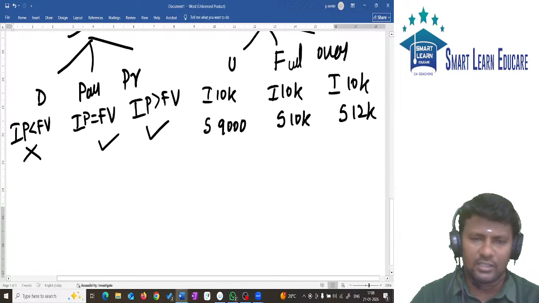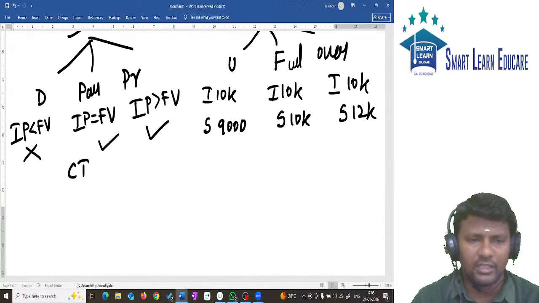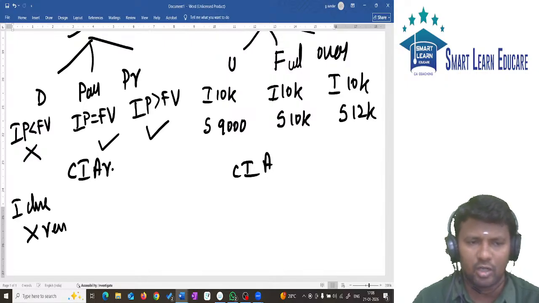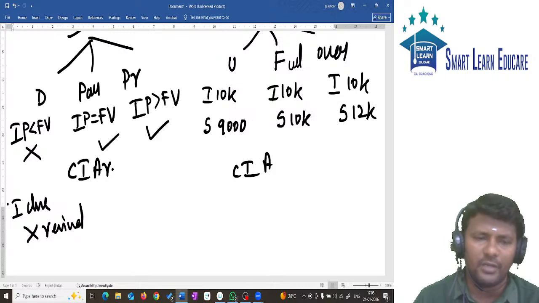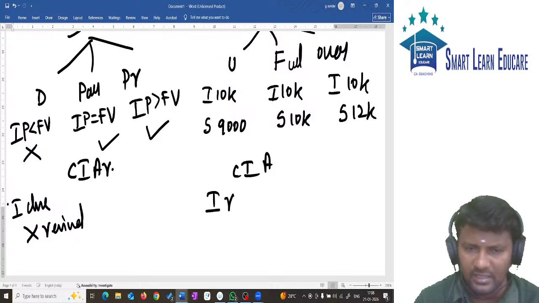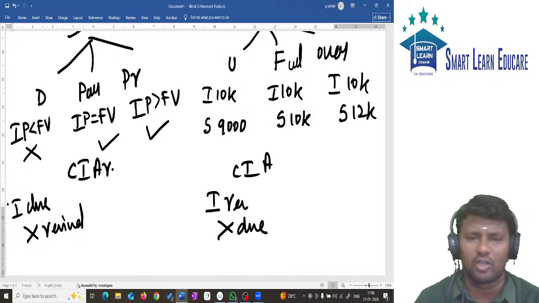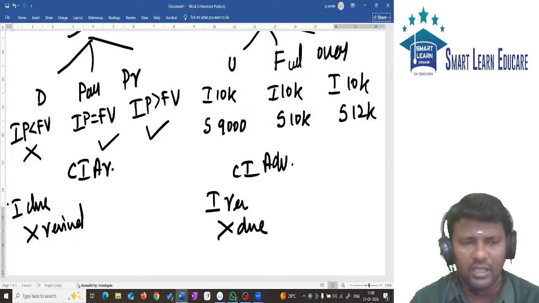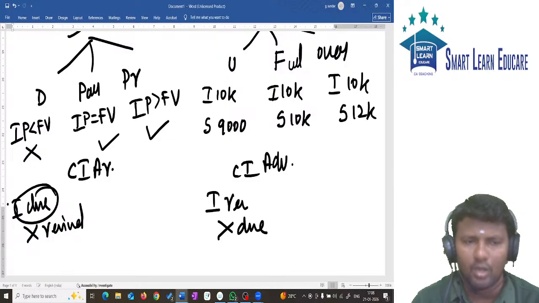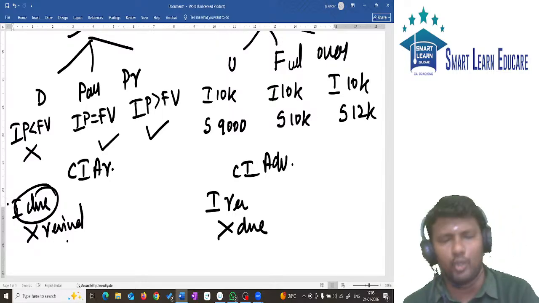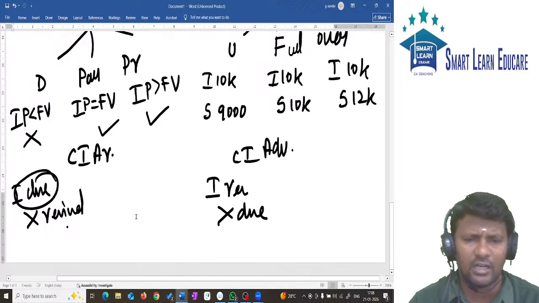Then we also discussed the meaning of calls in arrears and calls in advance. Calls in arrears: installment due but not received. What do you mean by calls in advance? Installment received but not yet due, that is called calls in advance. Calls in arrears means installment due but not received. Calls in advance means received but not due.